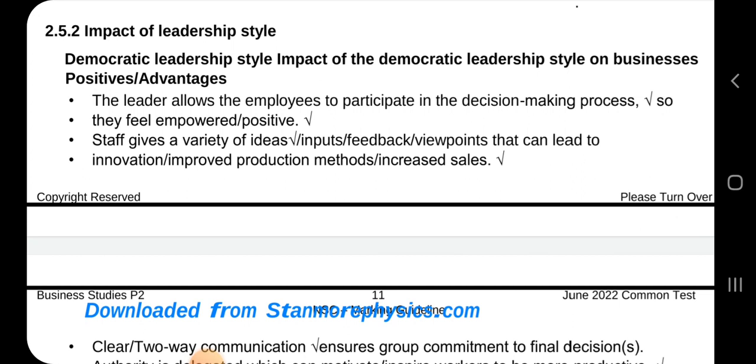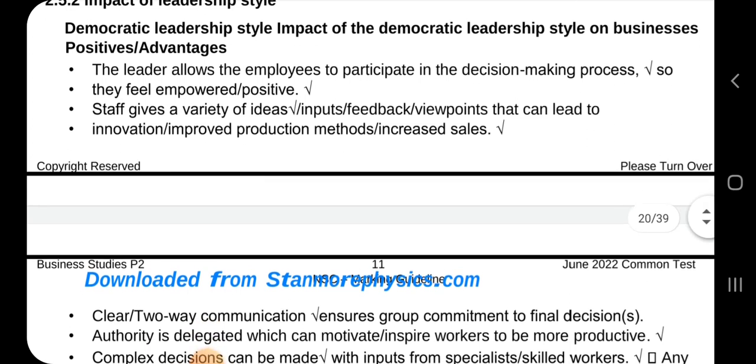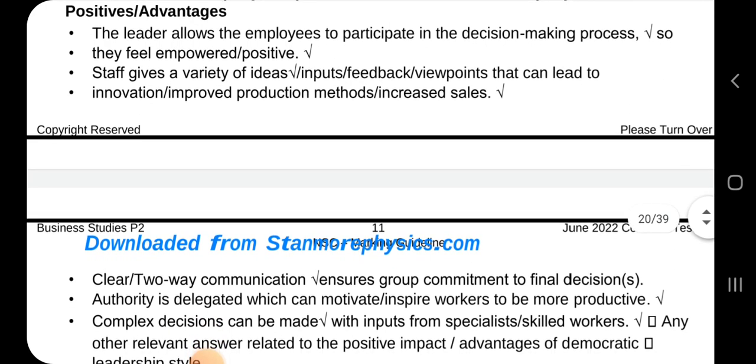2.5.1 The impact of democratic leadership style on businesses. Okay, so let's look at the positive impact of democratic leadership style on businesses. That is where they have democracy. Okay, that's where leaders allow employees to participate in decision making. So when you talk about democratic, think about democracy. Someone who is bringing democracy and freedom in the workplace. Someone who cares about staff.